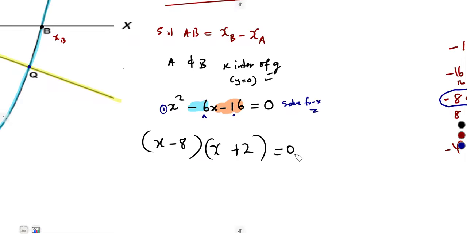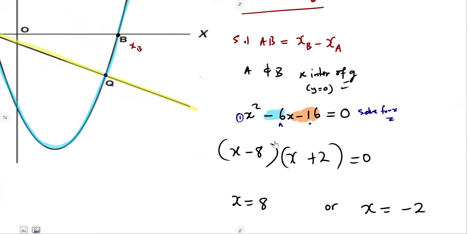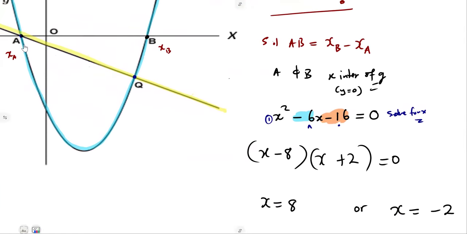The product of two terms giving us 0. So x is equal to negative 8 on one side, so the other side will be positive 8. Or x is equal to 2, so the other side will be negative 2. According to our diagram, which one is positive and which one is negative? As we can see, A is on the left side of the origin. This is our origin. So A on the left side is going to be negative. So the x at A is negative 2. The x at B is positive 8.